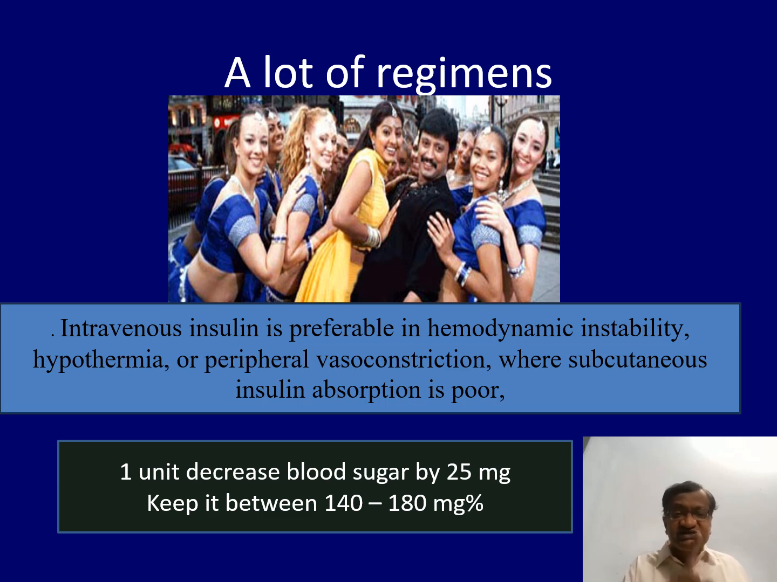Now, intravenous insulin is preferable in hemodynamic instability, hypothermia, peripheral vasoconstriction. If the patient is hypothermic postoperatively or intraoperatively, and there is vasoconstriction, the patient is on a noradrenaline drip, there is no use of giving subcutaneous insulin for a regimen.